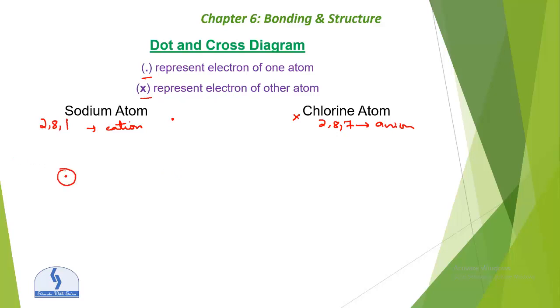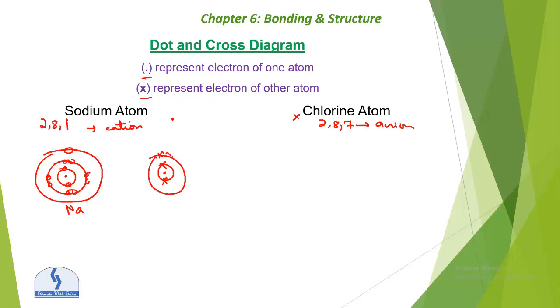Let's draw the orbits around the nucleus. For sodium: 2 electrons in the first shell, 8 electrons in the second shell, and 1 electron in the outermost shell. Now for chlorine: a nucleus, 2 electrons in the first orbit, 8 electrons in the second orbit, and 7 electrons in the outermost shell.